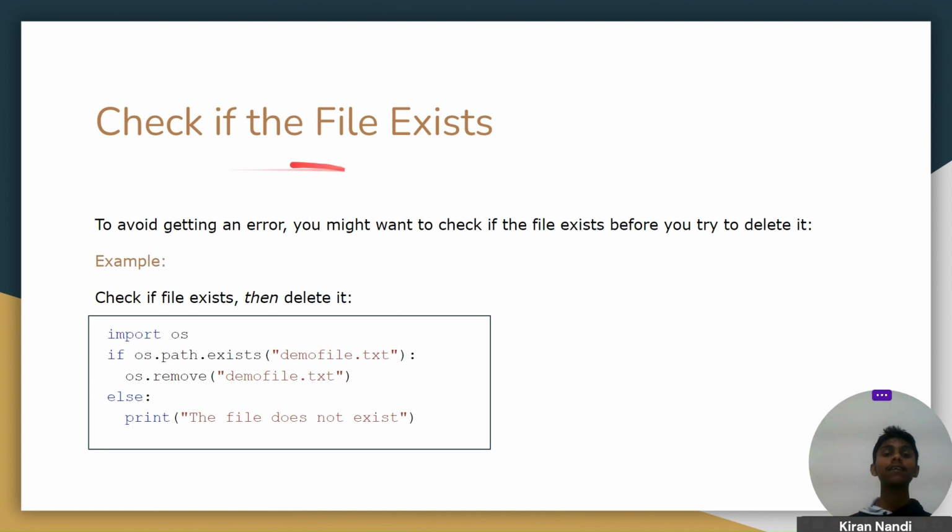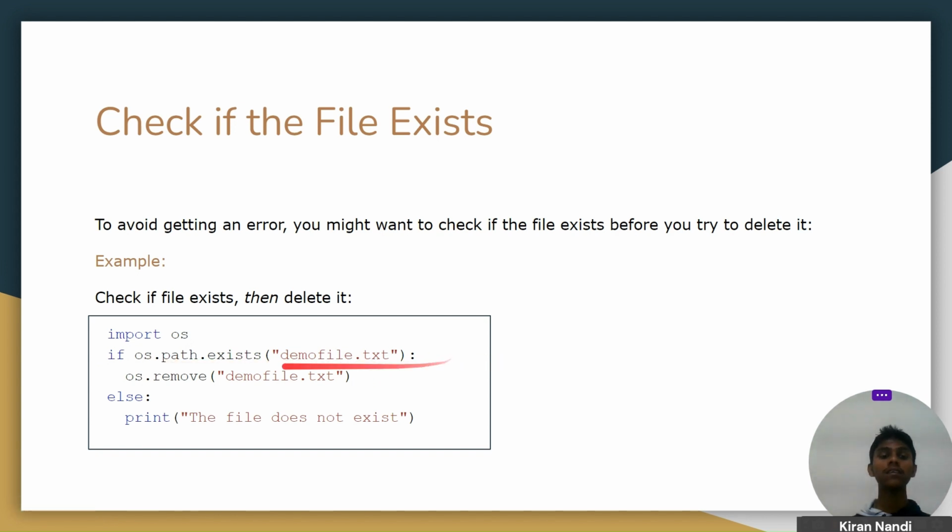And if you want to check whether the file exists or not, we can use this. To avoid getting an error, you might want to check if the file exists before you try to delete it. So this is the example of how to do that. We first import os, and then use os.path.exists, which will check whether demo.txt exists or not.